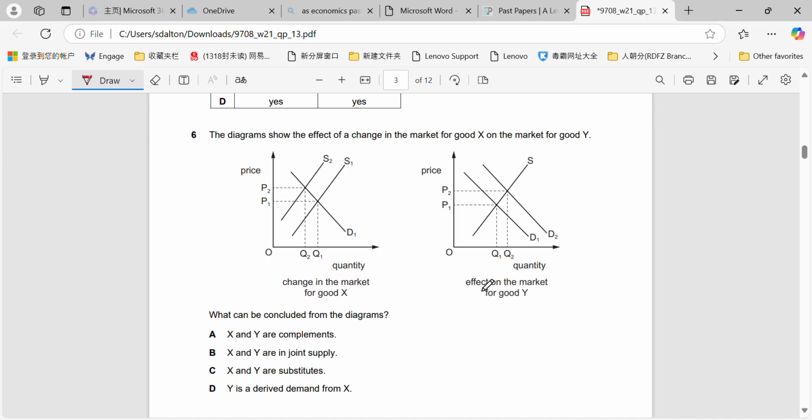Okay, diagrams show the effect of a change in the market for good X on the market for good Y. What can be concluded? So we can see here for good X, supply is shifted to the left, which has resulted in a contraction in demand. So essentially here demand has gone down, right? And over here demand has increased. Okay, if they're complements, if the demand for X goes down, we would expect the demand for Y to go down as well